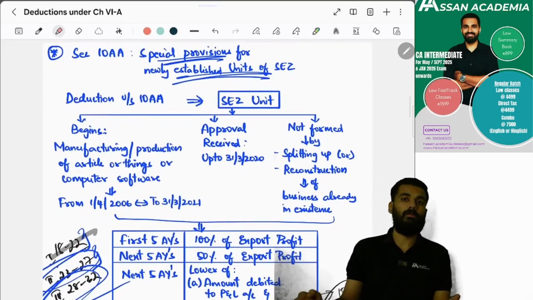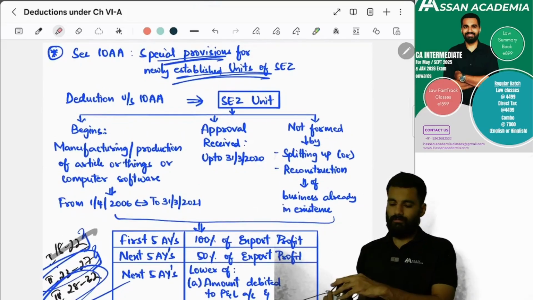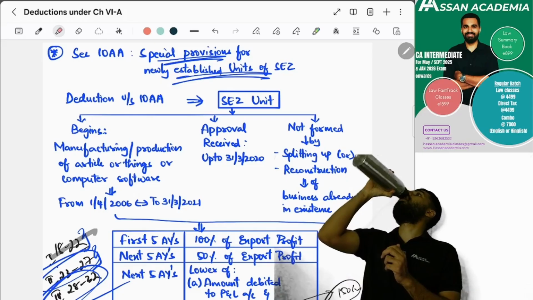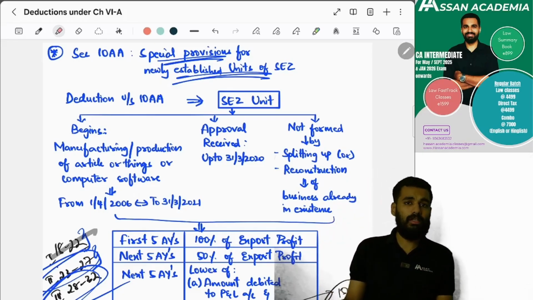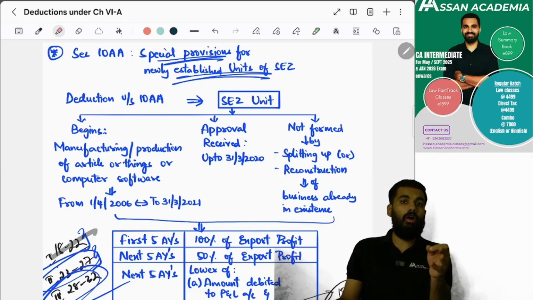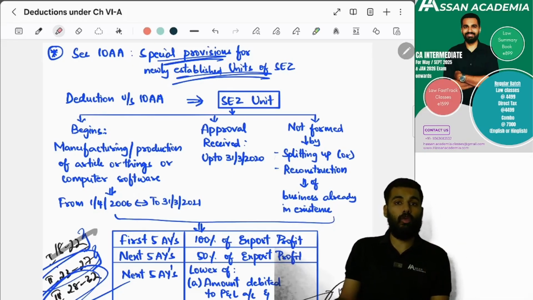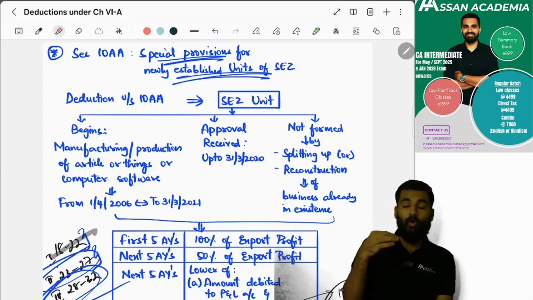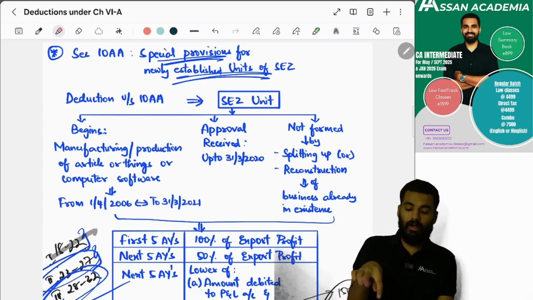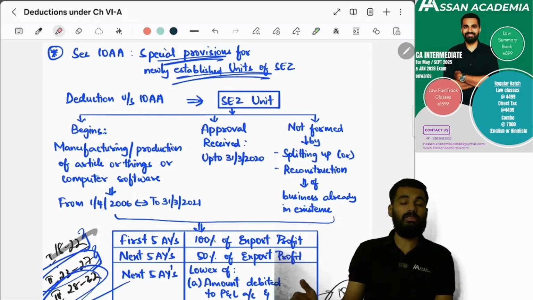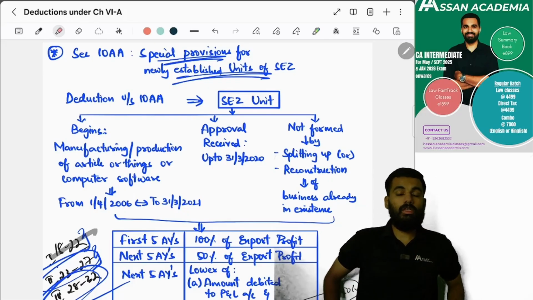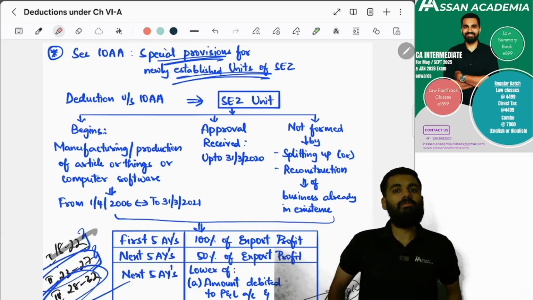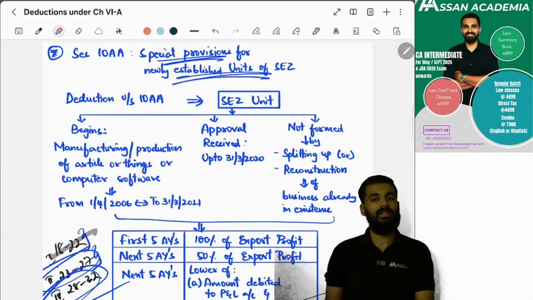So what is section 10AA? If you are having an SEZ unit and you are manufacturing any article or thing, or you are having computer software, and you have started manufacturing from 1st April 2006 to 31st March 2021, then in this situation you can claim section 10AA.